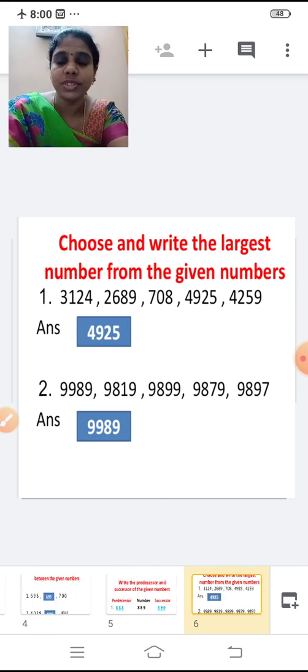Next, you're going to choose and write the largest number from the given numbers. So many numbers are there. You're going to find out the largest number from this. Yes? Shall we see the first one? First one, 3,124.